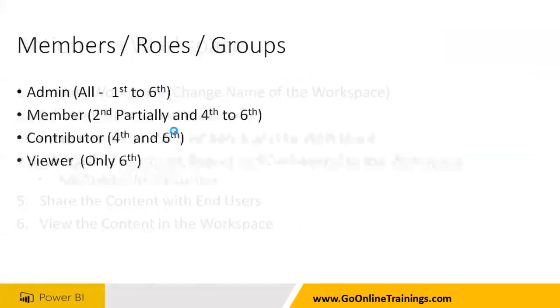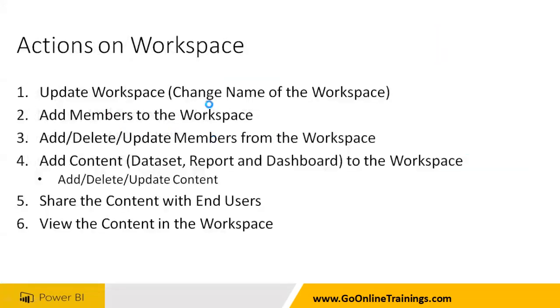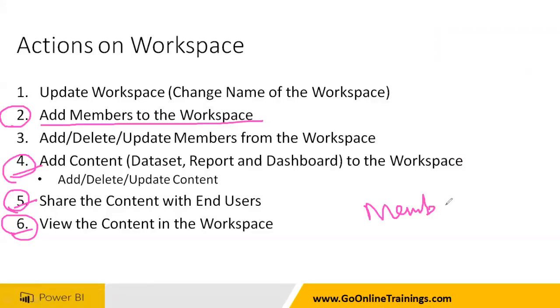The next one is called member. So member, when you take it, is second partially and 4 and 6. What do you mean by second partially? Second means this is the one partially. Add members to workspace you can do, but you cannot delete, you cannot do anything else. And 4, 5, 6 you can do completely. So add content you can do, share the content, view the content. So this is what a member can do.